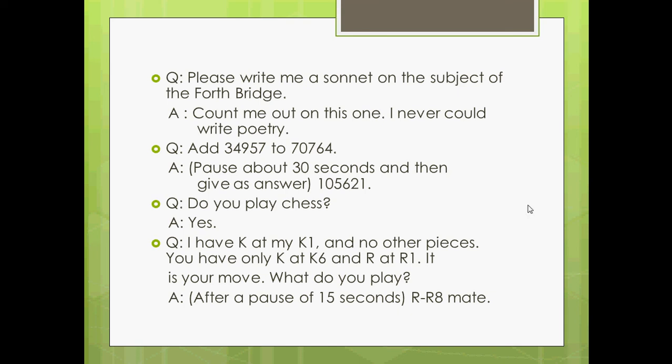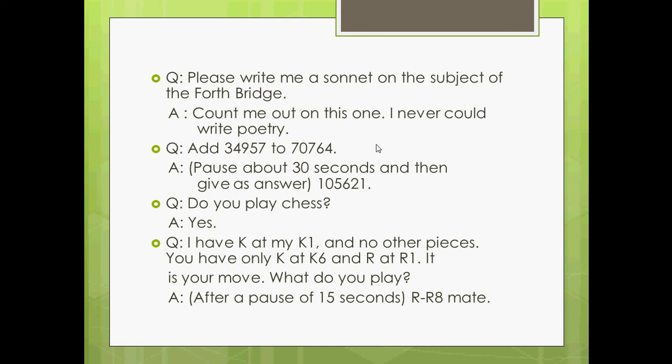Now this is the second question: addition of two numbers. If there is a pause of 30 seconds and then it gives the answer 105621, and if it's a human and the calculation is so large, then the human can make a mistake, but the machine will not. So from that we can differentiate human and machine.